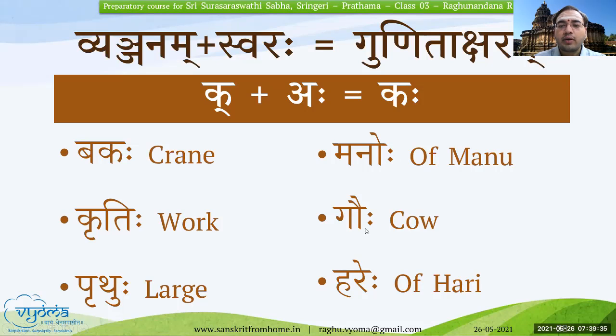Here it is Oho, Auhu, Ehe. So someone had asked whether this Visarga and Anuswara can come for the Ri, Rii and Li swaras. Yes, it is possible. If it comes for Rikara, it becomes Rim. And if it is Visarga, it will become Rih. That's how it will be pronounced. But there are very few cases of these combinations. Okay. So this completes the Gunitaksharas for the letter Ka, Kakara.